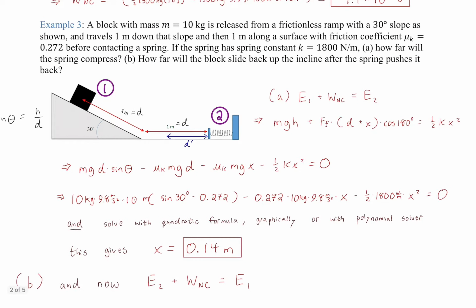I say here, how far will the block slide back up the incline after the spring pushes it back? Well, okay, so that means, what energy are we going to start with? Well, we're going to start with the stored elastic energy, all right? And then friction is going to start doing work again as the block starts to travel back this way. And then we just want to find out how much energy is left over by the time all the elastic potential energy is gone and friction has removed its energy of sliding along the flat surface with friction to allow the block to go back uphill. That's the question. How high back up will it go?